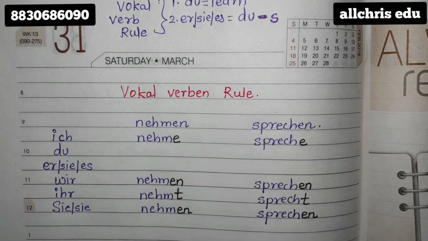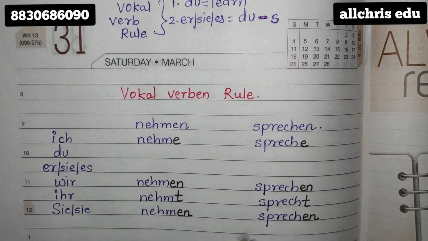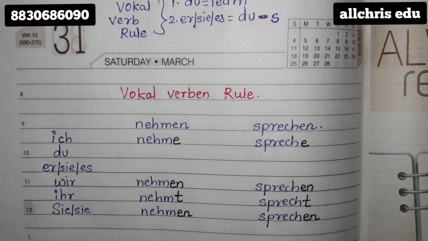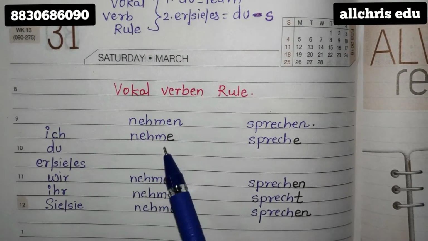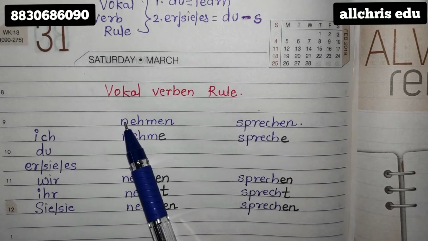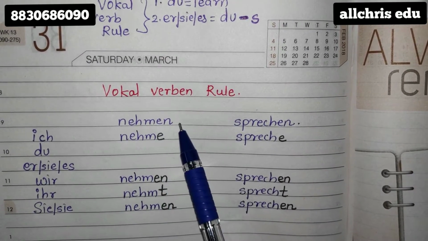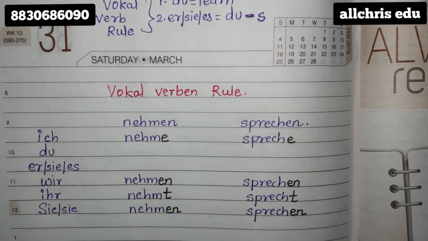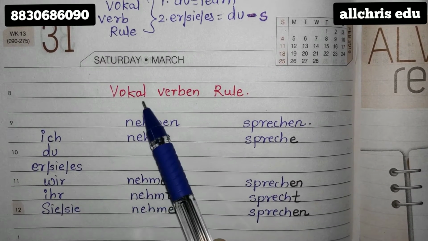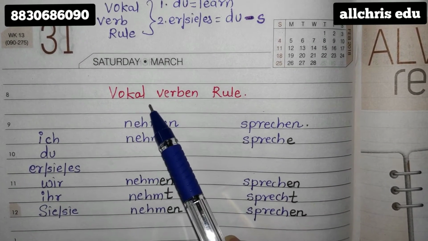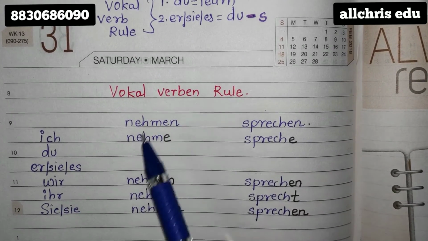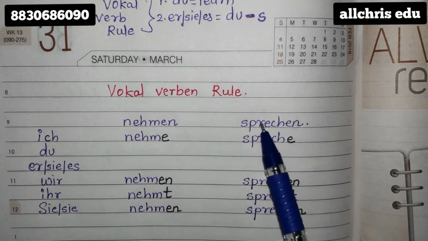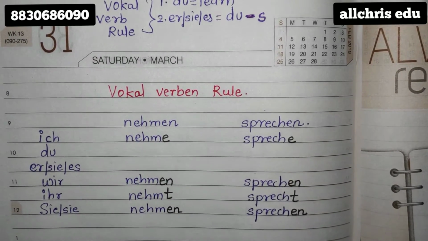Always revise whatever you are writing on the sheet one at a time. The personal pronoun video is also there. Please watch it. And now we are taking one example, that is nehmen. N for number. N-E-H-M-E-N. Nehmen. Sprechen. Now for nehmen, please mention the meaning over here. I have left some space for writing the meaning. Of course, with a different color pen, try to write the meaning over here. Nehmen means to take. Sprechen means to speak.